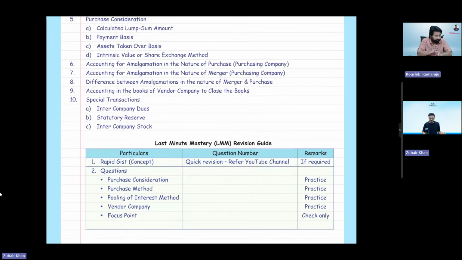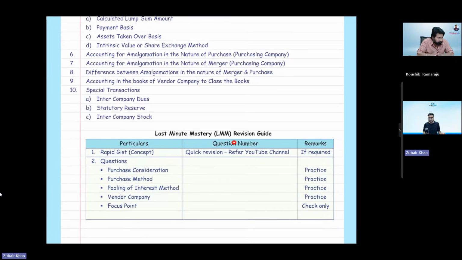I also give them something very important, that is the last minute mastery questions. Suppose in class we solve 50 questions on amalgamation. I know that a student has to cover 6 papers and doesn't have enough time before the examination to solve all those 50 questions, even though we cover them in class. So what I tell them is, at the end of each chapter, I give them, for example, in this amalgamation chapter, there's a concept called purchase consideration, which is the most important adjustment. So at the time of revision, which question numbers you have to cover from my book.